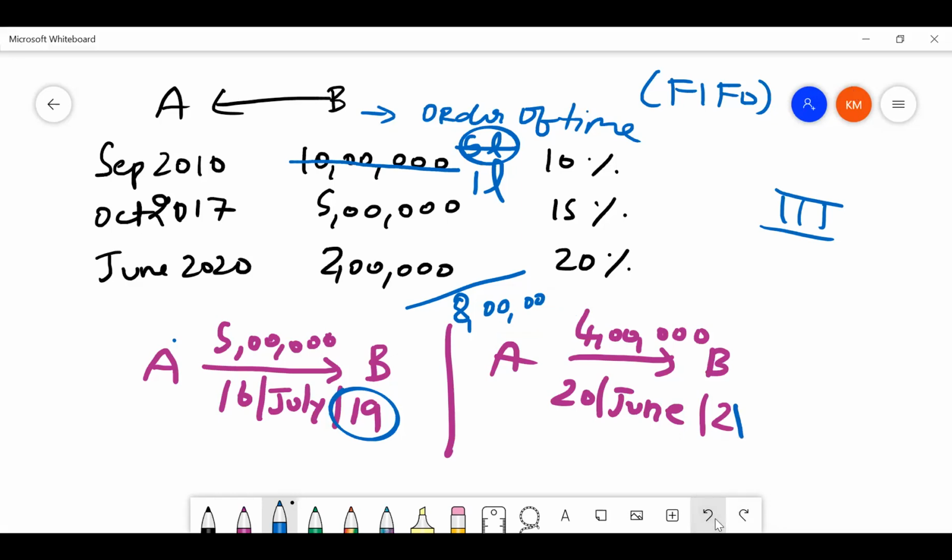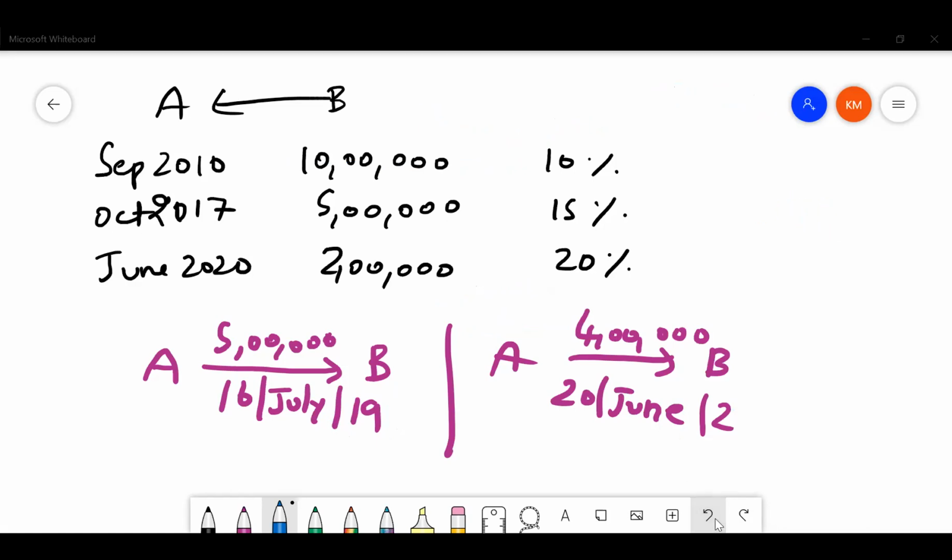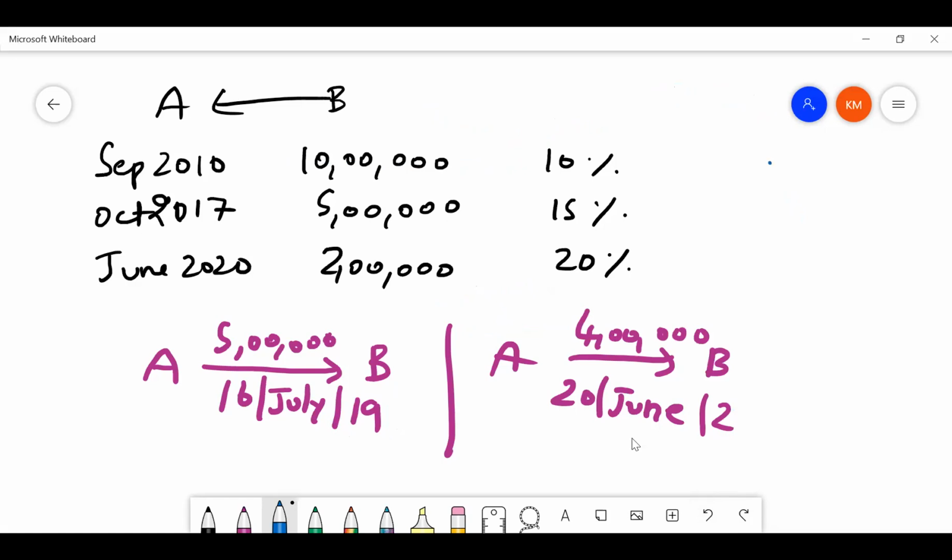Next part of the question, if you read down paragraph, they have given a small paragraph below. Now in the small paragraph, again, you have to reapply all the three cases. What is the small paragraph saying? Also, if in 2010, the loan had become time barred and A had paid only 2 lakhs on 20th June instead of 4 lakhs, what will be your answer in above cases? So they are saying, again, reapply the cases A, B, and C.